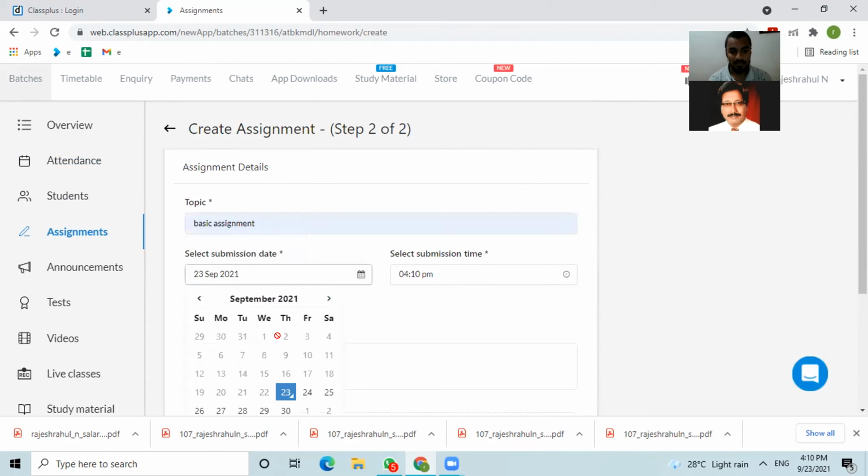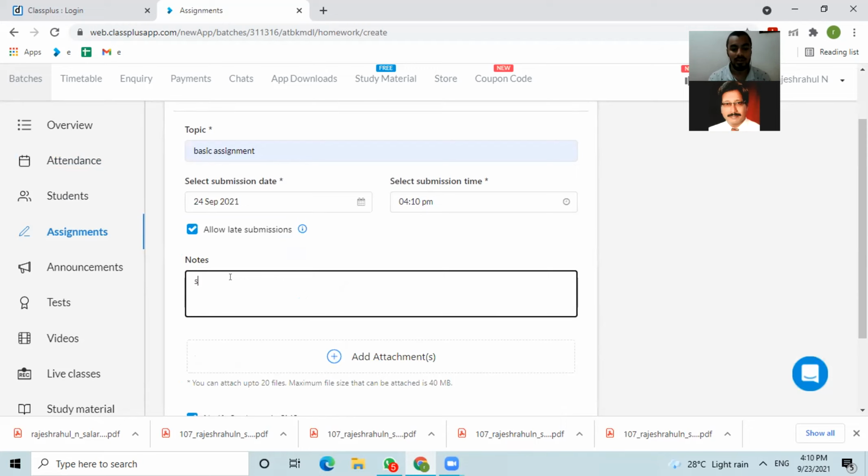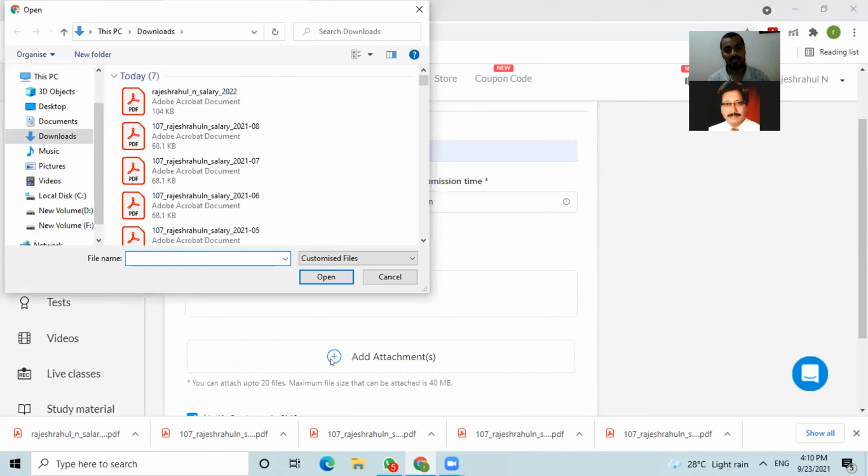You can select the submission date, like when they need to submit. You can allow them late submission as well. Here you can give your instructions, let's say, submit on time. Attachments include documents, images, and voice notes. These three things you can attach.